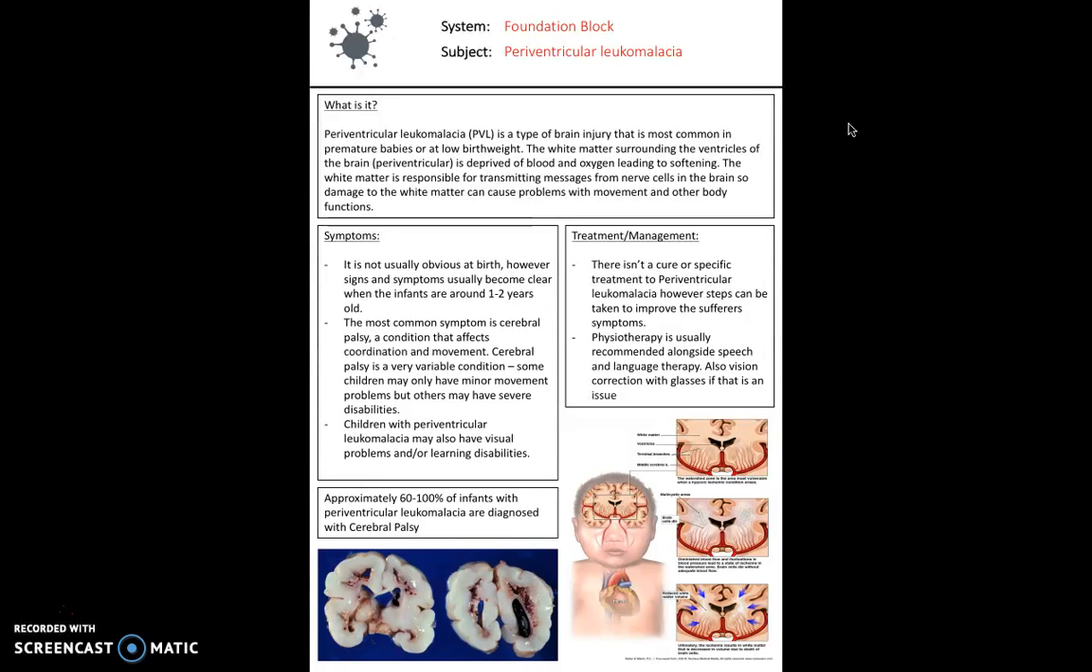The most common symptom is cerebral palsy. So again, what we're thinking about here is links. Just as we linked bronchopulmonary dysplasia to respiratory distress syndrome, here you can link cerebral palsy to periventricular leukomalacia. The really important thing here is that approximately 60% of infants with periventricular leukomalacia are also diagnosed with cerebral palsy, so there's a significant link between the two. Usually, however, this condition is not obvious at birth, and it becomes evident within the first 1 to 2 years of life, with the symptoms that it presents with.